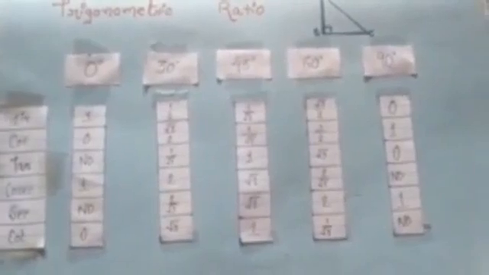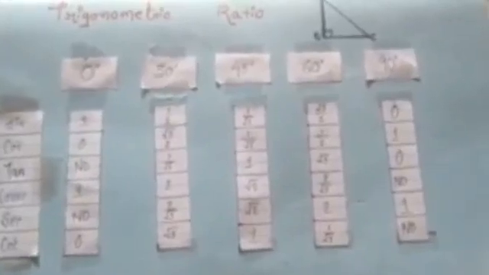Hello everyone, myself Karan Gupta from class 10, submitting my project on subject mathematics, and my topic is trigonometry ratio. Trigonometry ratios are the ratios between the lengths of any two sides of a triangle with respect to some pre-assigned angle of that angle.